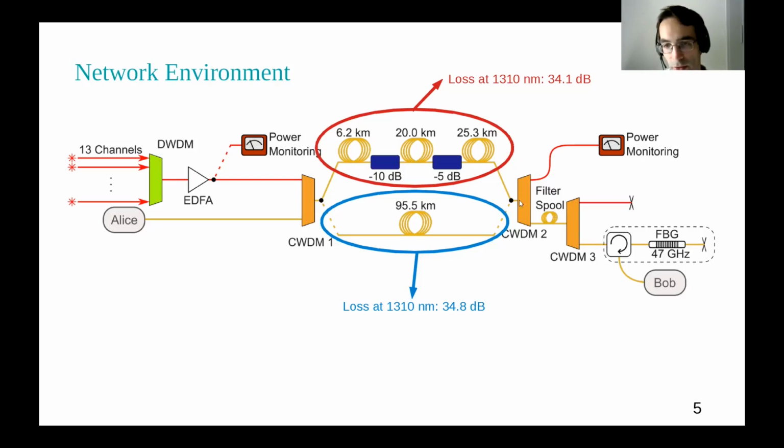On Bob's side, we just split up the classical communication and the quantum channel, and we use a cascade of filters to have only a really spectrally narrow region open at Bob's side, so that we filter out a lot of Raman noise as well.